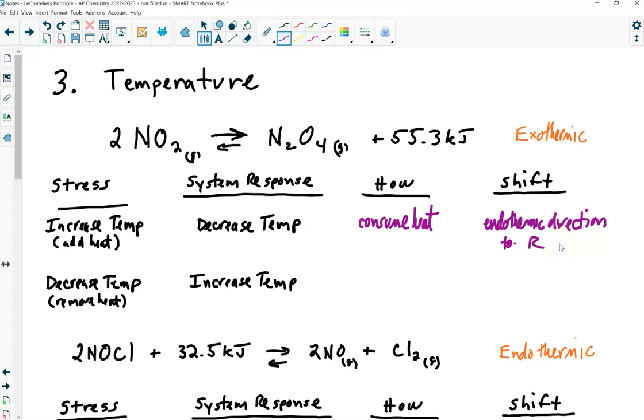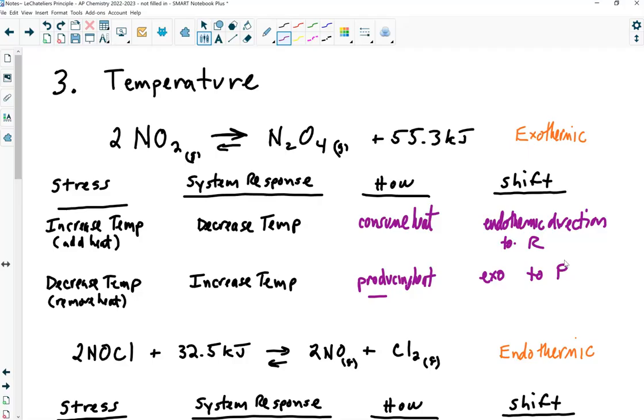Okay, what if I decrease the temperature by removing heat? Well, the system is going to want to increase the temperature by producing heat, right? How can a chemical reaction raise its temperature? By producing heat. Well, this reaction, as written in the forward direction, produces heat. So it's going to shift to the product side, to produce heat. You shift in the exothermic direction, which in this case is to the product side. Make sense?